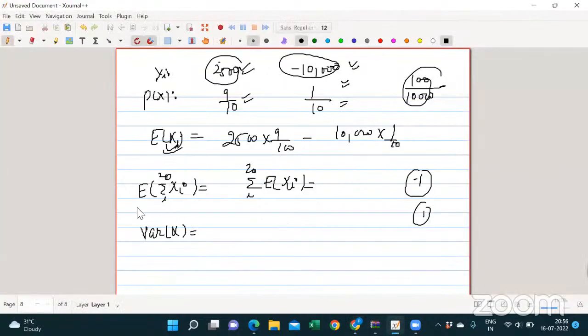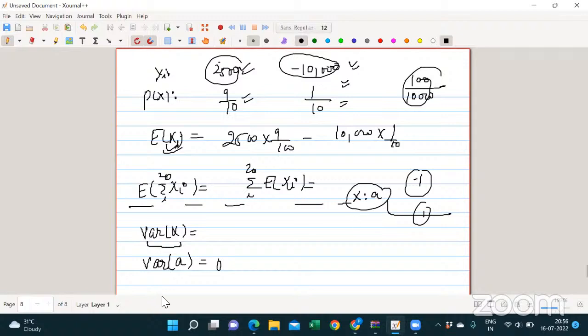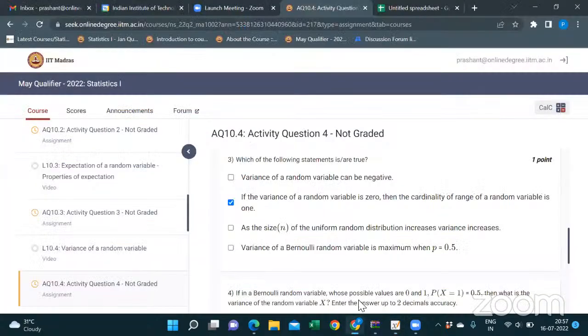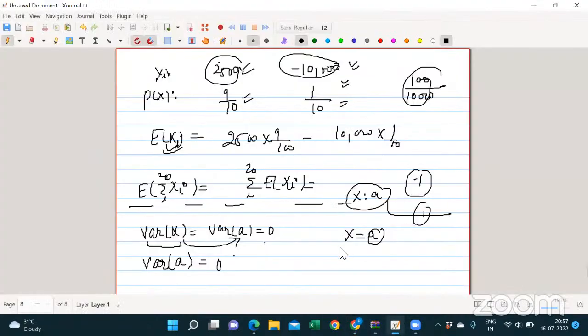Suppose the variance of a constant a, what will that be? It is 0. So when the variance of a random variable x is 0, that means x is taking only a constant value. So can you interpret that the cardinality of the range of the random variable is 1? That's it.